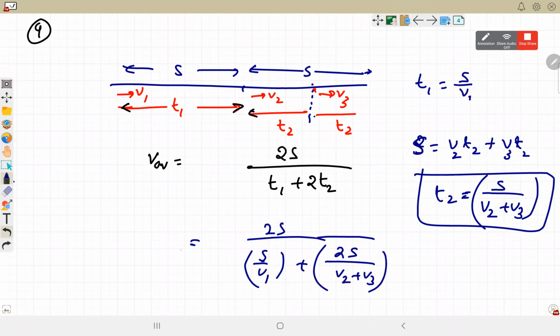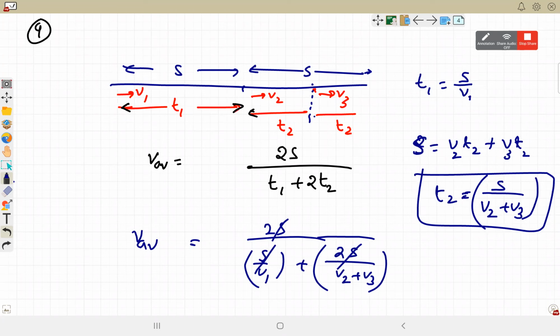So this is the formula that we derived. S got cancelled. For average speed, we have to break this journey into two parts. First half of the journey with speed v1 and time t1. Second half of the journey with two different speeds v2 and v3 for equal time intervals of t2 and t2. Total time of the journey is t1 plus 2 t2.